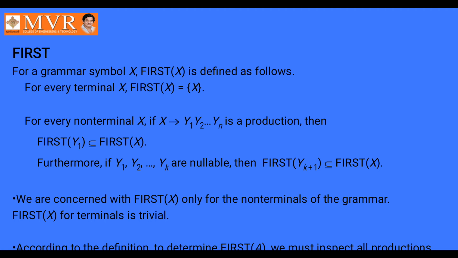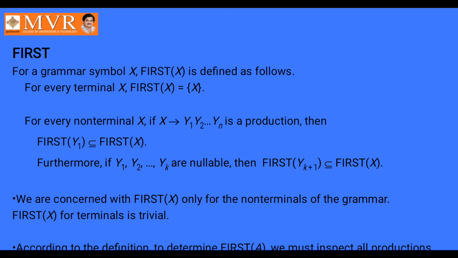Rule 1 for the first function: first of x is defined as x. For every non-terminal capital X, if capital X tends to Y1, Y2, ... Yn is a production, then first of Y1 is a subset of first of X. Furthermore, if Y1, Y2, Y3 up to Yk are nullable, then first of Yk+1 is a subset of first of X. We are concerned with first of X only for the non-terminals of the grammar.